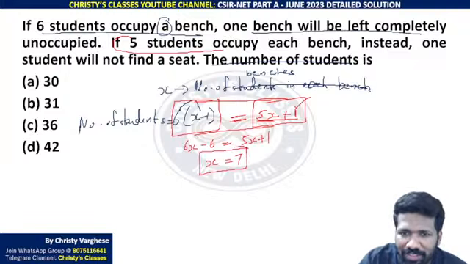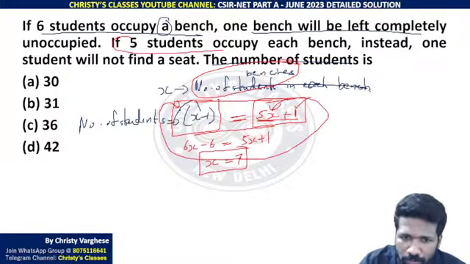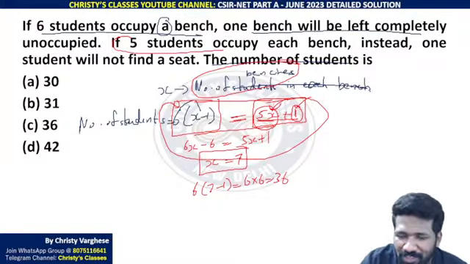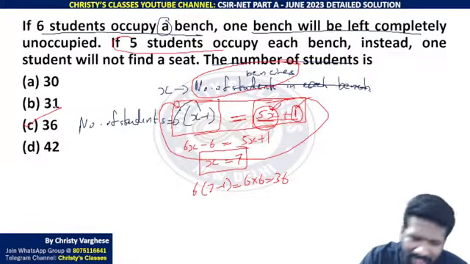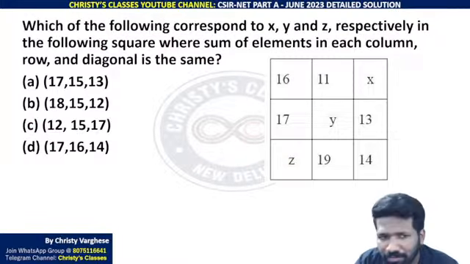x 7 है, लेकिन x क्या है? नंबर ऑफ बेंचेस है. हमें नंबर ऑफ बेंचेस नहीं, नंबर ऑफ स्टूडेंट्स चाहिए. सो ये 7 आइदर यहाँ पे सब्सटीट्यूट करिए या यहाँ पे सब्सटीट्यूट करिए. Substitute it in any one of those. If I substitute into 6 into x minus 1, 6 into 7 minus 1, that is 6 into 6, 36. Otherwise 5 into 7 plus 1, 36. This is the direct method. Direct method ही easy है, elimination से भी कर सकता है. Due to lack of time I am not explaining elimination also.